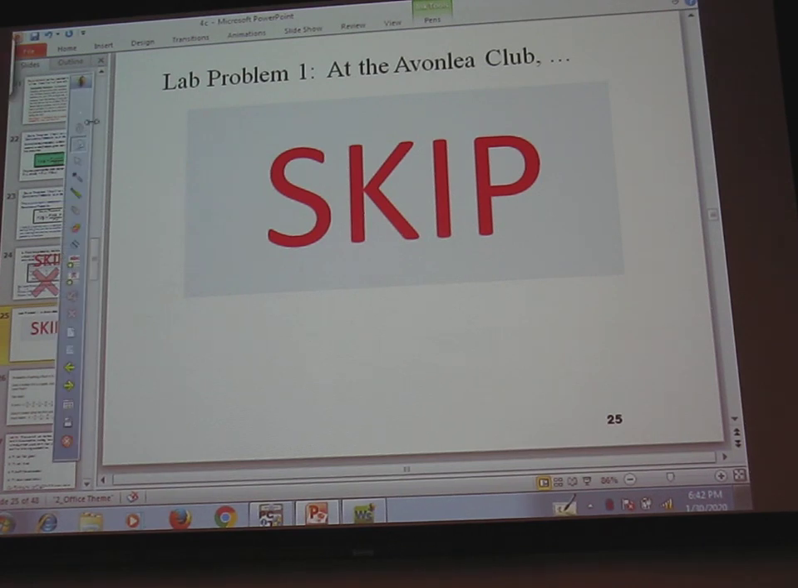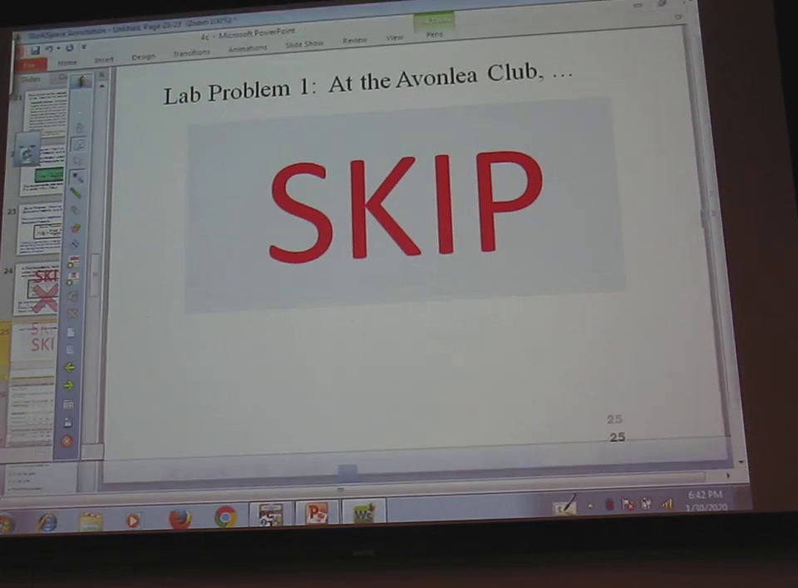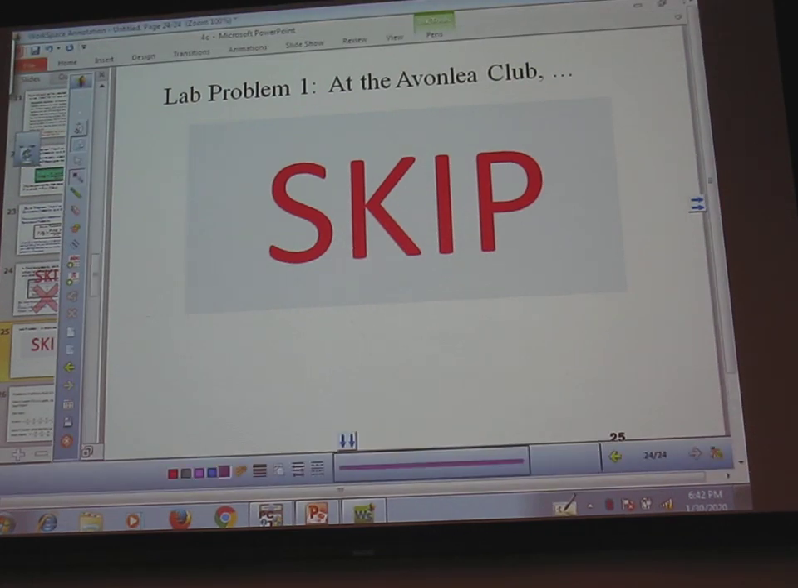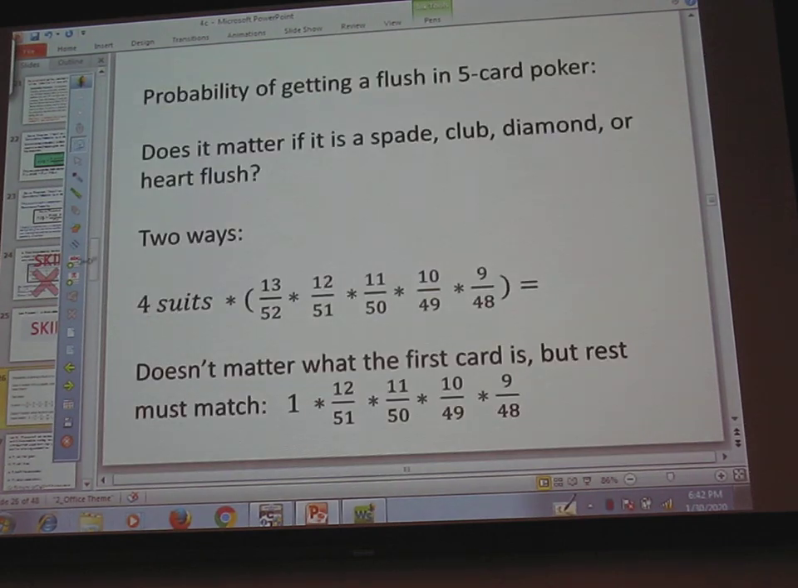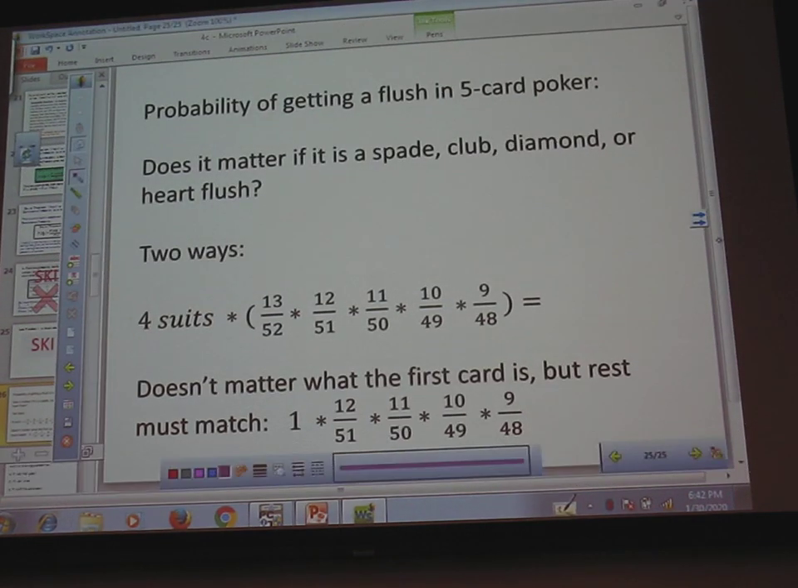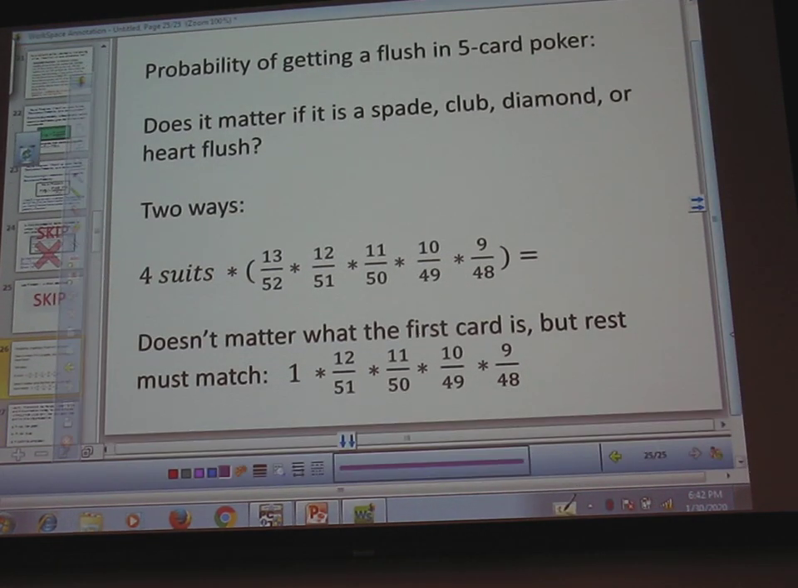All right, so that brings us to lab problem number 2. Oh wait, actually before we do that, let me show you. It's interesting. This is not required at all, so I'm just going to take a minute. So, 5-card flush in poker. It's just interesting. I thought I'd mention it.